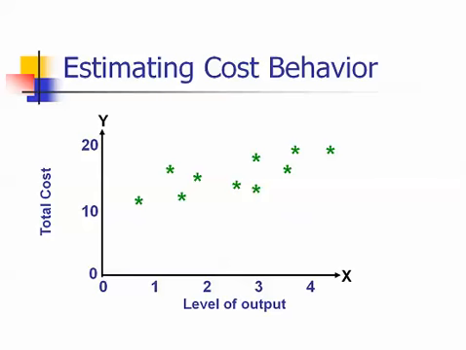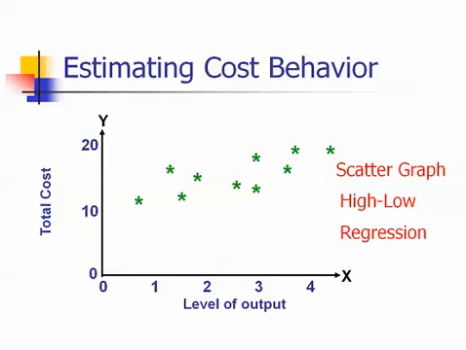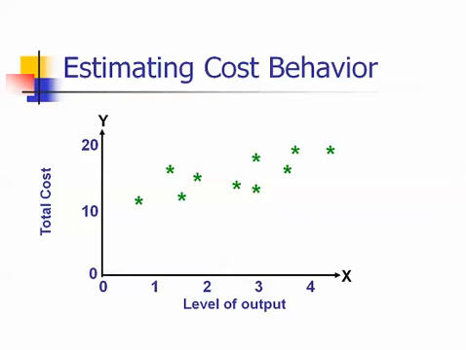This chapter introduces several methods for predicting cost behavior. They include the scatter graph, the high-low method, and a regression method. In all three cases, we are attempting to estimate our cost behavior by fitting a line to the observed data. Our cost behavior is modeled with the equation y = a + bx, where y is our total cost, and the y-intercept a represents total fixed cost, while the slope of the line b is our variable cost per unit.